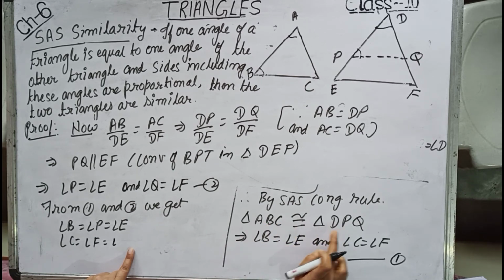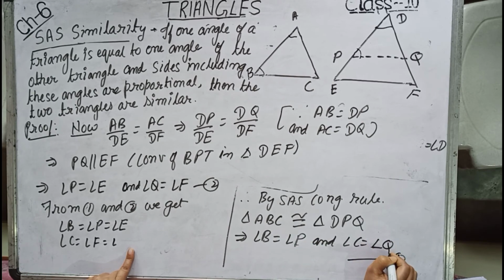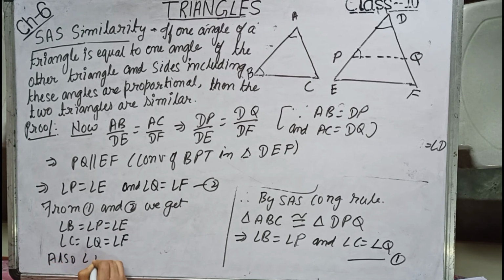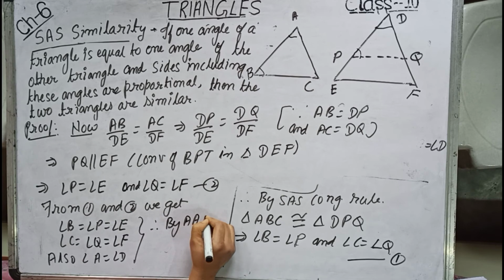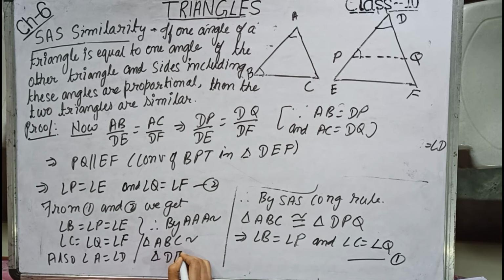Triangle ABC is congruent to triangle DPQ, so angle B equals angle P and angle C equals angle Q. So angle C equals angle Q equals angle F. Also angle A equals angle D, it is given. Therefore by triple A similarity, triangle ABC is similar to triangle DEF and hence proved.